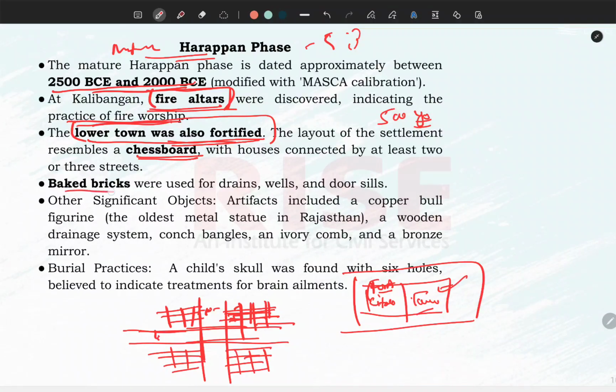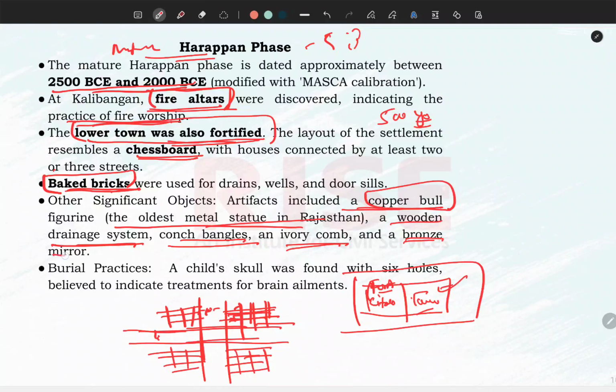Most of the houses were built of baked bricks. There were no kacha bricks. Another significant object is the oldest metal statue found from this place, which is also the copper bowl, which is very important. There was a wooden drainage system, conch bangles, ivory comb, bronze mirror. These are the important artifacts which have been found from Kalibanga.